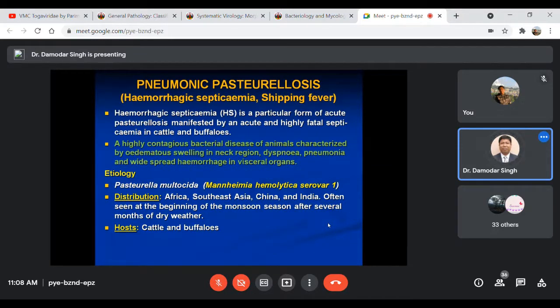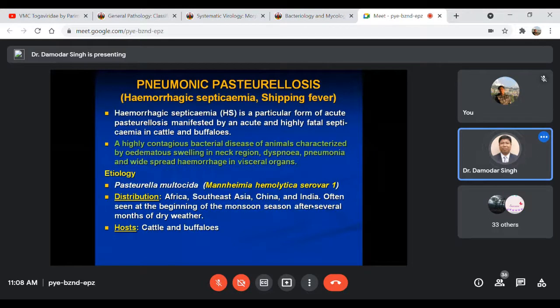So the first one is pneumonic pasteurellosis. Pasteurella multocida actually, and other species of the organism Pasteurella, cause this important pneumonic disease. That's why sometimes it is known as pneumonic pasteurellosis, but there are some synonyms like hemorrhagic septicemia and shipping fever. Most commonly it is known as hemorrhagic septicemia, HS in short. It is a very particular form of acute pasteurellosis caused by Pasteurella multocida,